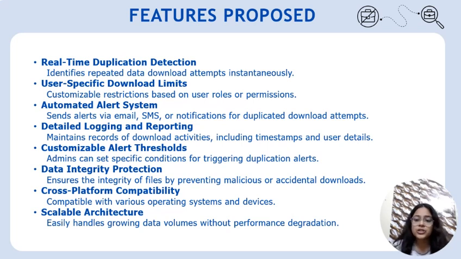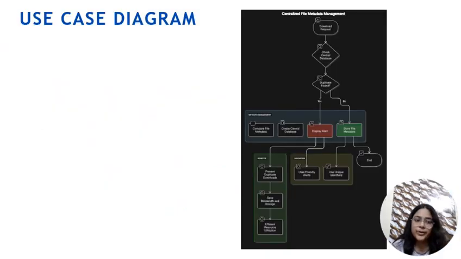It also features an automated alert system. When a duplicate file is detected, the system sends automated alerts to users via email, SMS, or app notifications, ensuring they're immediately informed of the duplication. So this promotes the security of the system. For example, in a company with different teams such as marketing, sales, and IT, the marketing team might be restricted to downloading files only once, while the IT team may have broader permissions to download the file multiple times for technical purposes.